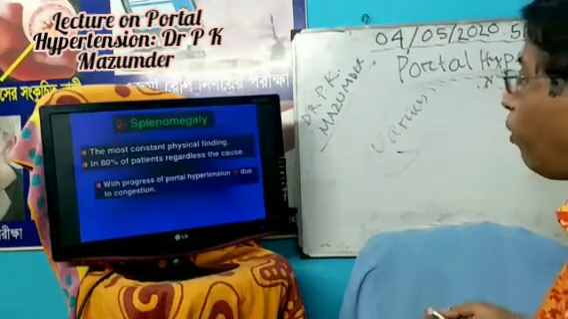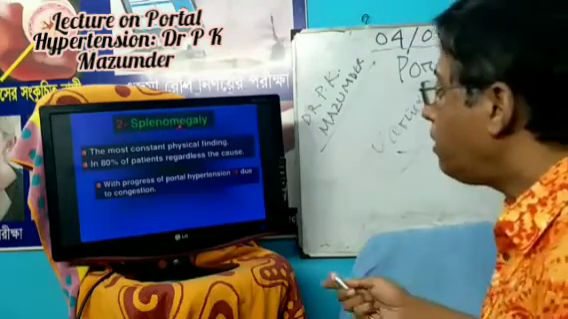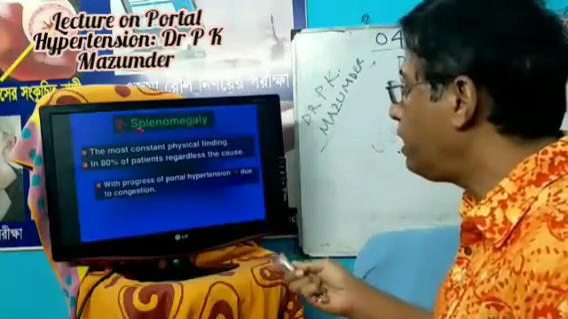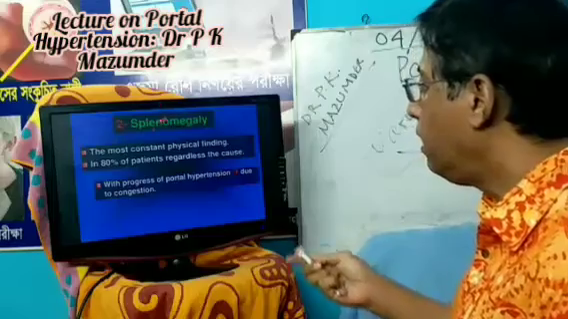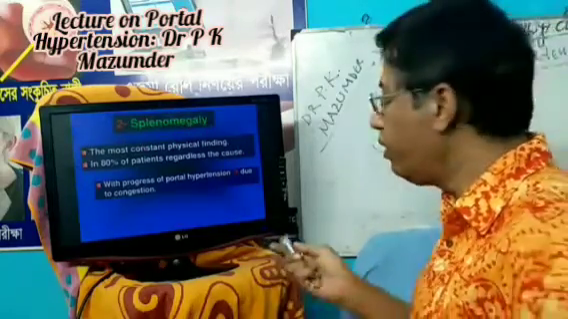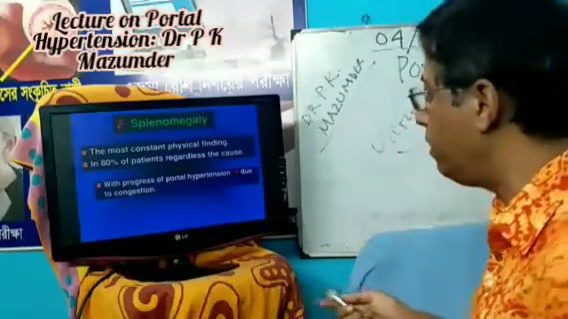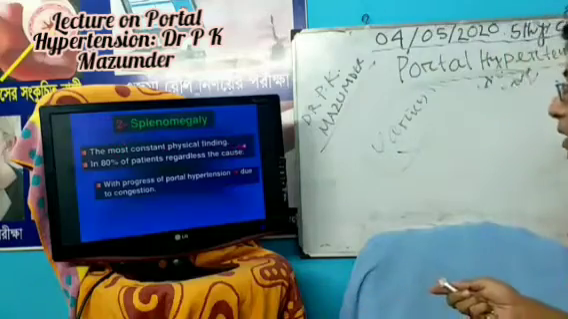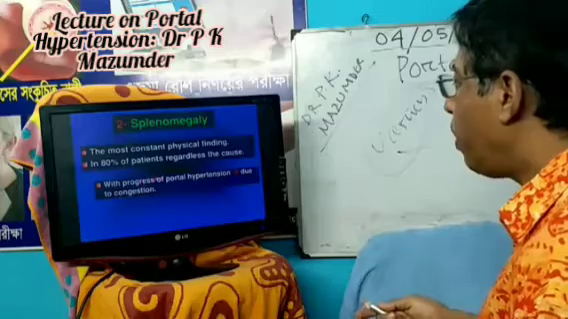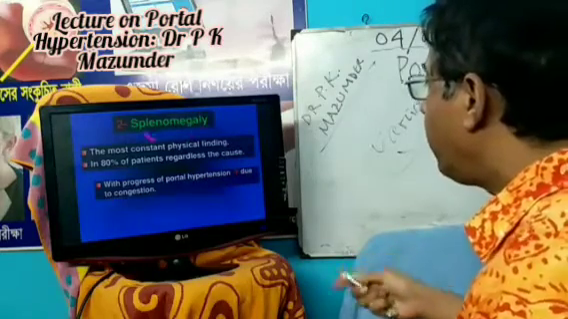And splenomegaly. Why does splenomegaly occur in portal hypertension? Because congestion occurs in the spleen, so the spleen is enlarged. It is a constant physical finding. Without splenomegaly, you should not tell that the patient is suffering from portal hypertension until proved otherwise. It is the most constant physical finding, in 80% of patients regardless of the cause, with progress of portal hypertension and due to splenic congestion.